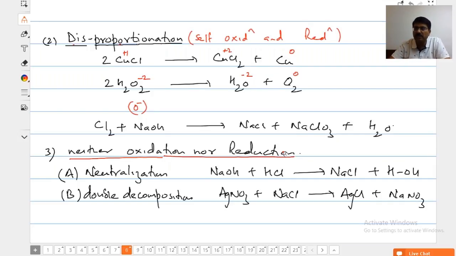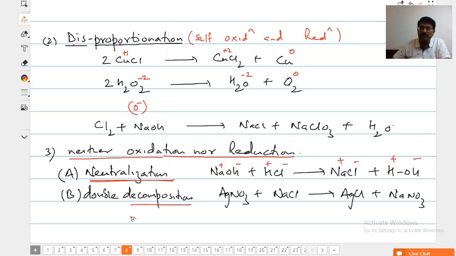Neither oxidation nor reduction: neutralization is such a reaction. Sodium ion, OH negative, H plus, negative ion. Neither of these is being oxidized or reduced. That is going to be the neutralization reaction.